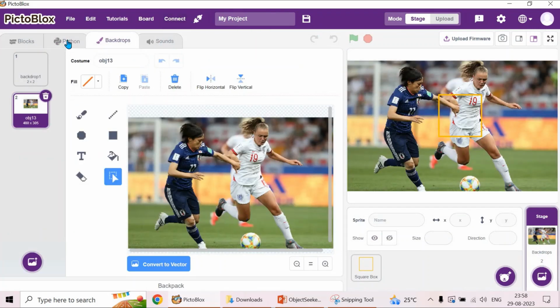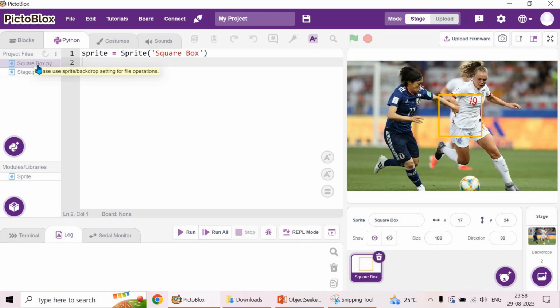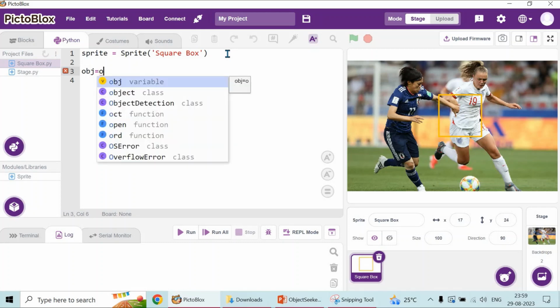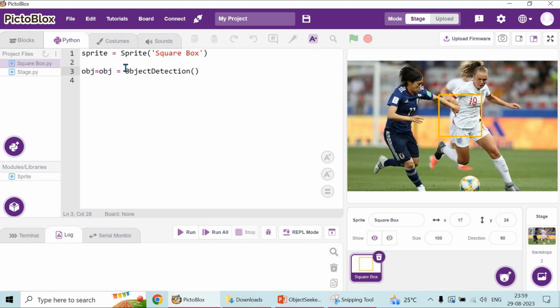Let's go to the Python interface. Make sure you are writing the code in the sprite square box, so please select the square box. Now the first step is to create a variable called obj, which is used for the object detection class. This obj variable will hold all the object detection functions.